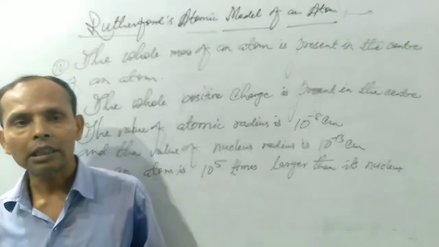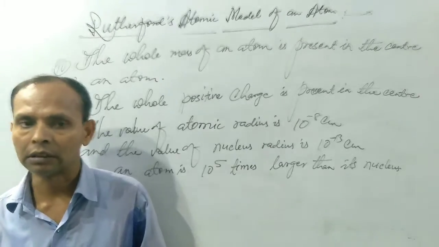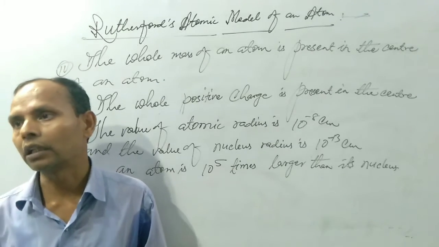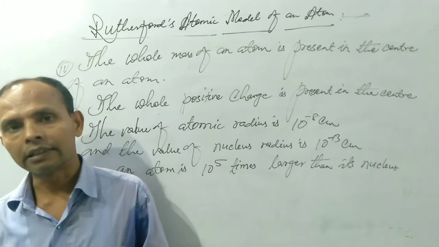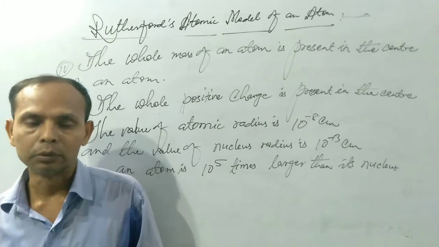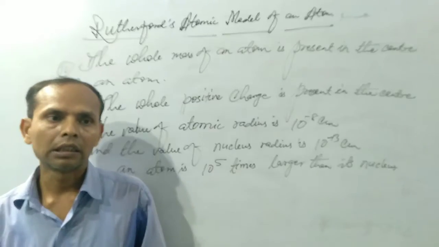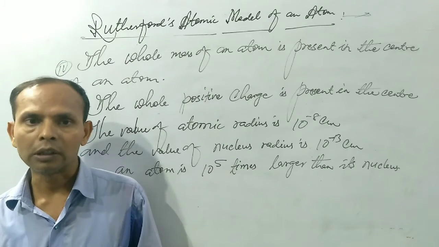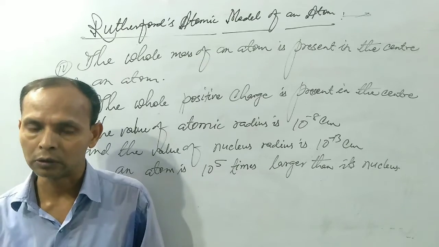Second, Rutherford's atomic model does not explain the hydrogen spectrum. Hydrogen is the simplest element, so the spectrum of hydrogen cannot be explained by Rutherford. The spectrum of any other element also cannot be explained by Rutherford. Another demerit is that Rutherford's atomic model cannot explain the maximum number of electrons present in any orbit. These all three are the demerits of Rutherford's atomic model.